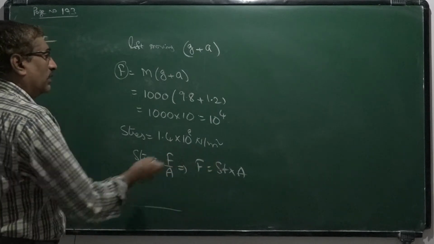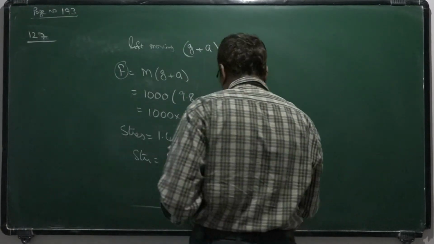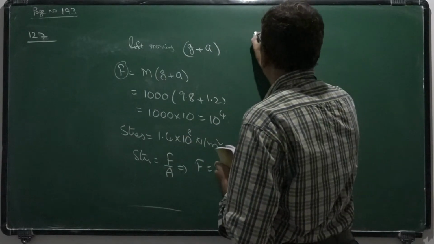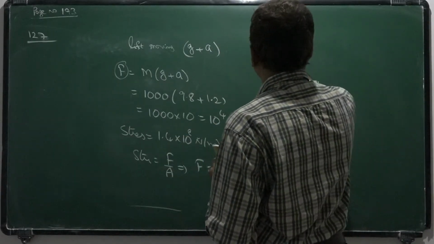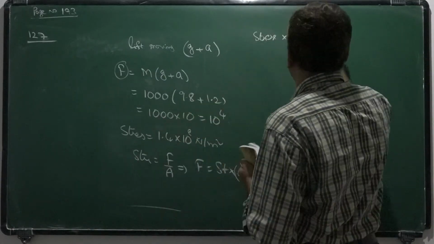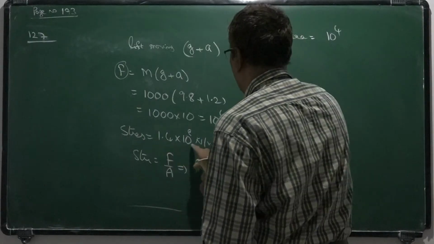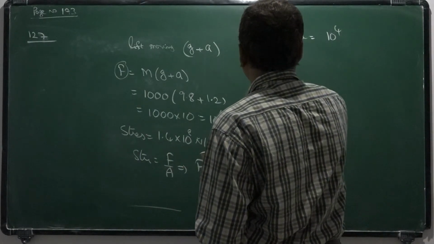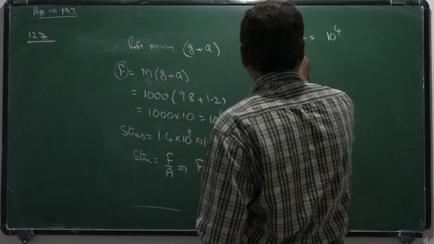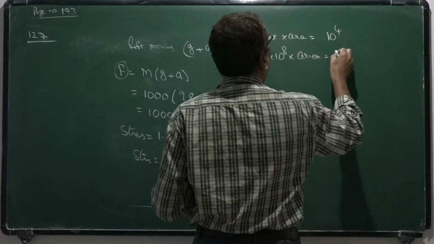Now we equate this. Stress into area is equal to the force, which is 10 power 4. So 1.4 into 10 to the power 8 into area is equal to 10 power 4.